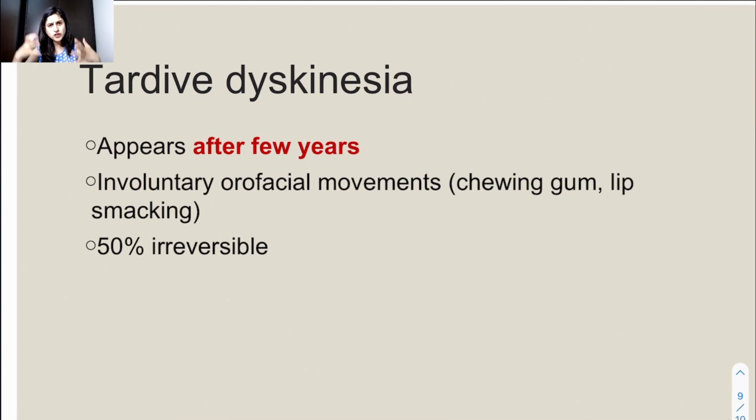So those kinds of orofacial movements. And the problem with this is, as soon as this starts, one should stop the typical antipsychotics, because if you allow them to continue, they can become irreversible. It is difficult to treat them later on. So 50% of cases are irreversible. That is so high.